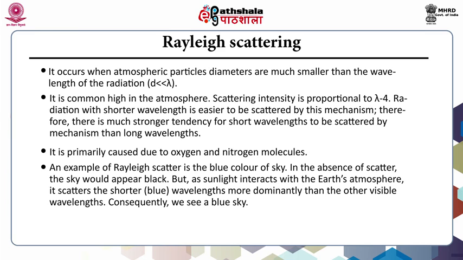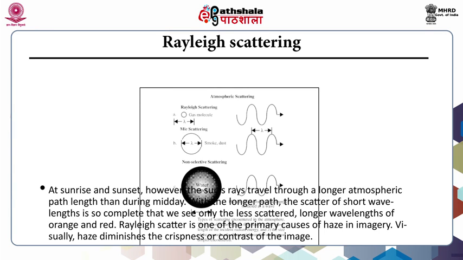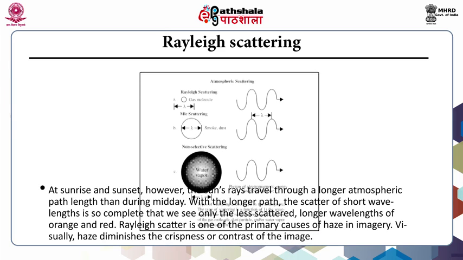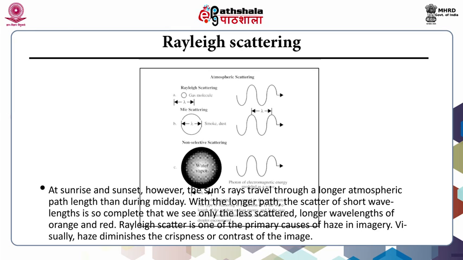In the absence of scatter, the sky would appear black, but as sunlight interacts with the Earth's atmosphere, it scatters the shorter blue wavelengths more dominantly than the other visible wavelengths. Consequently, we see a blue sky. At sunrise and sunset, however, the sun's rays travel through a longer atmospheric path length than during midday.